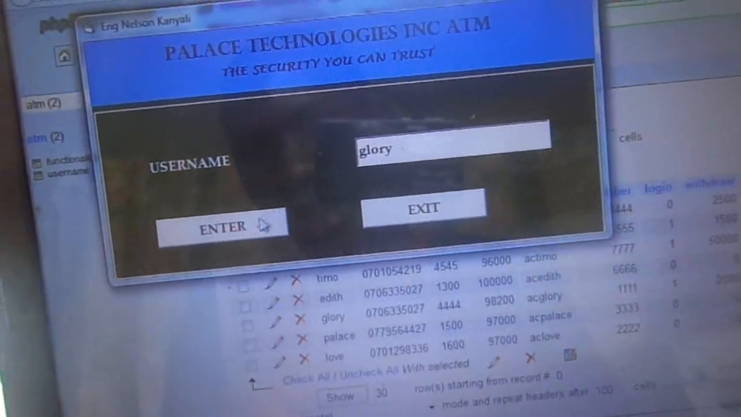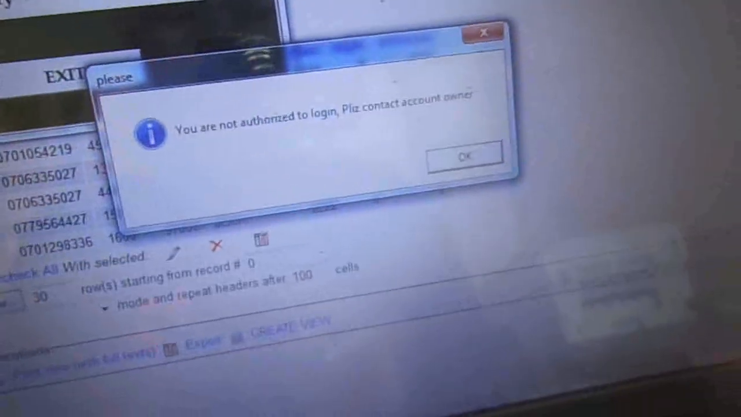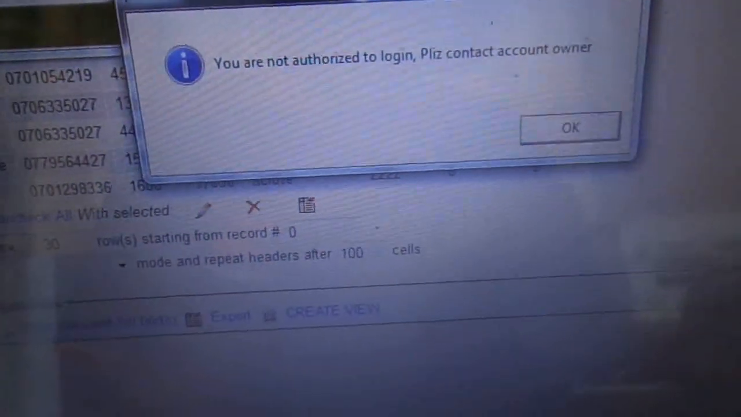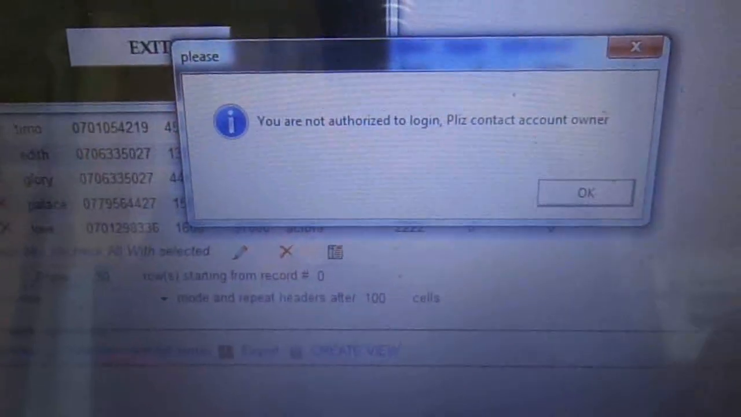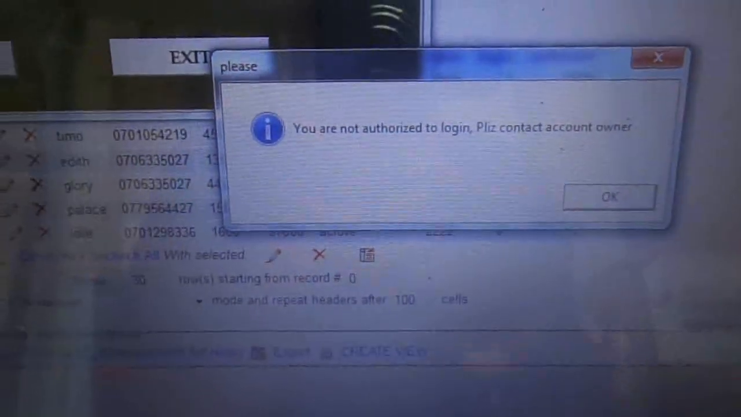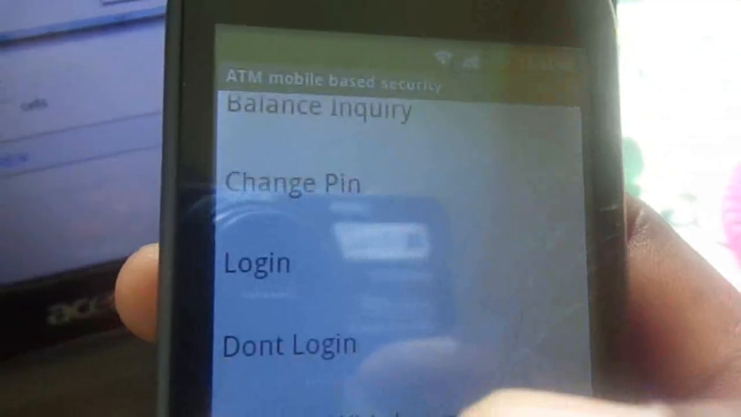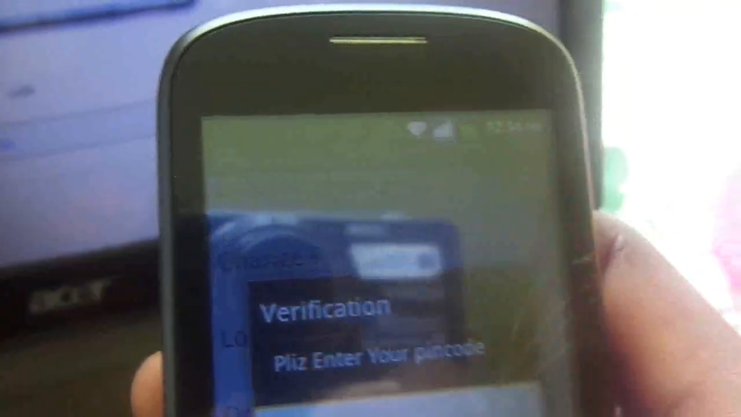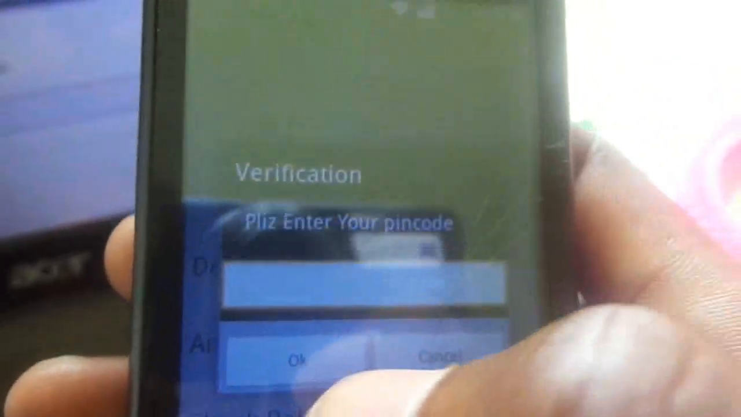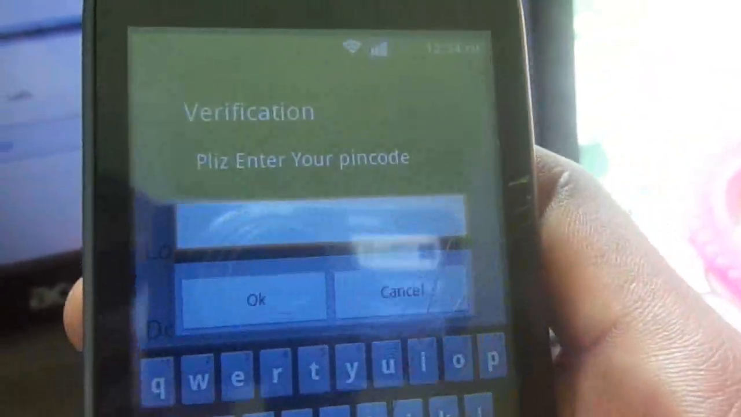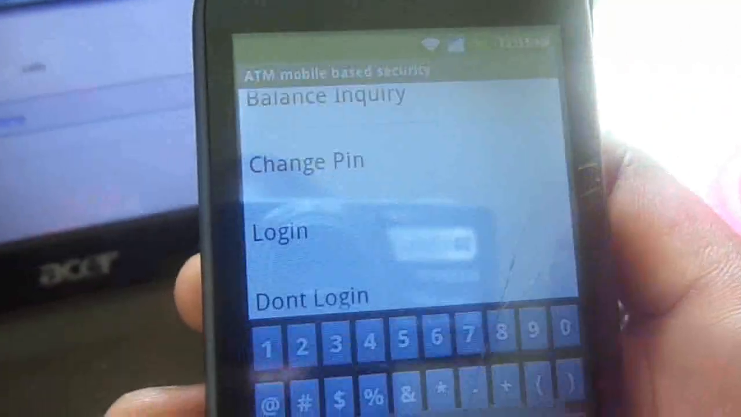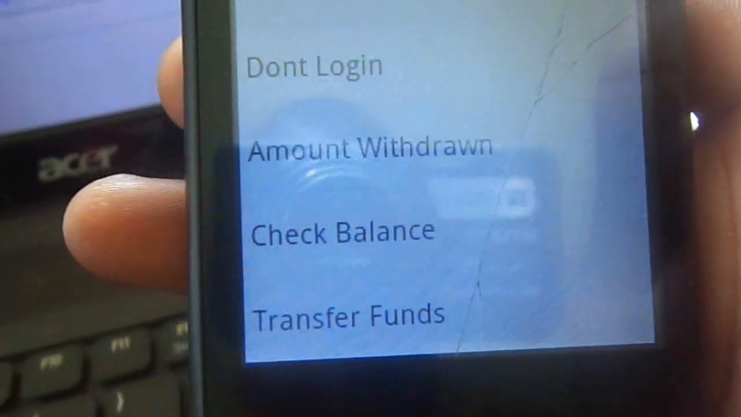When he tries to log in, they will tell him, you're not authorized to log in, please contact the account owner. And the notification message is sent to the account owner so he knows that someone is trying to access his account. So when you call him, he just comes on his phone and then he can allow you to log in by just clicking log in here. And then they tell him to input a PIN code. He just inputs his PIN code 4444. Then they tell him you have successfully authorized the login.